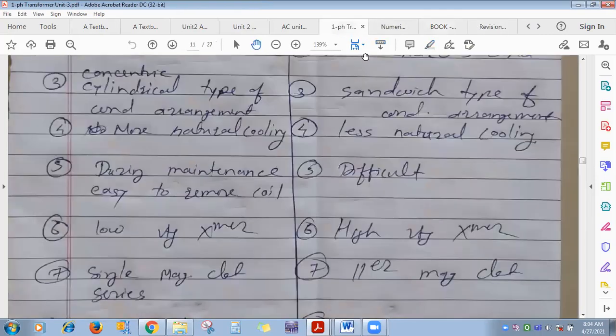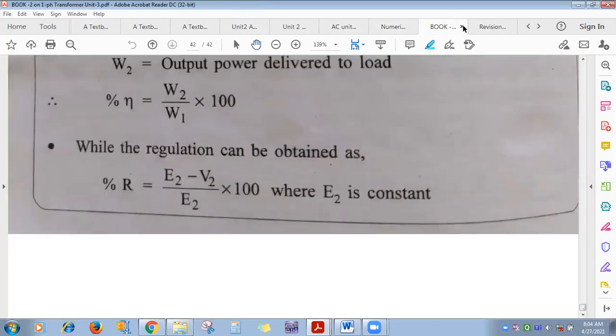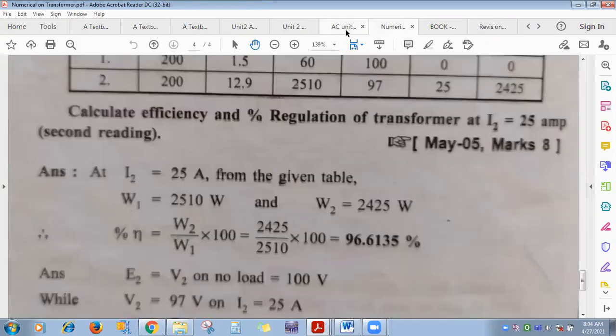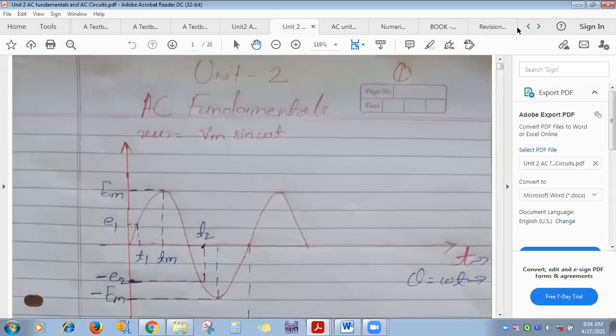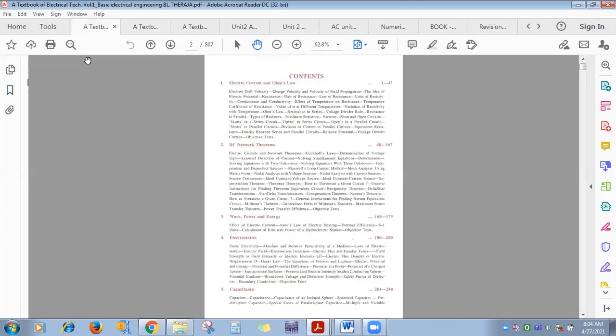BL Thareja volume 1 and volume 2 link. All of you got it? Yes, ma'am. That you refer to for work, power, energy numericals. Whatever material I gave you, the local author book, that also you refer to, plus this one also, BL Thareja. From BL Thareja also you do it.